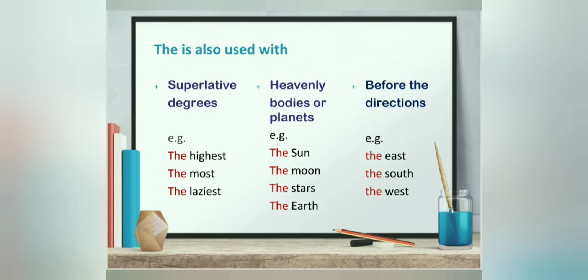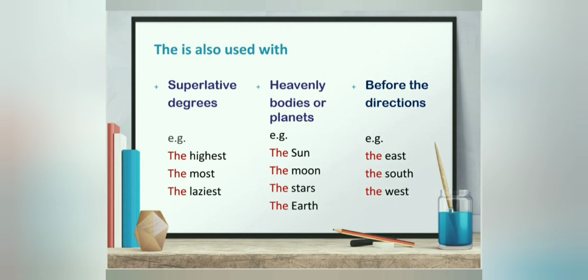Next, students, "the" is always used before superlative degrees of adjectives. For example, the highest mountain peak, the most intelligent girl of the class, the laziest boy of the class. So whenever we have to use the third degree of adjective, before that we always use the word "the".